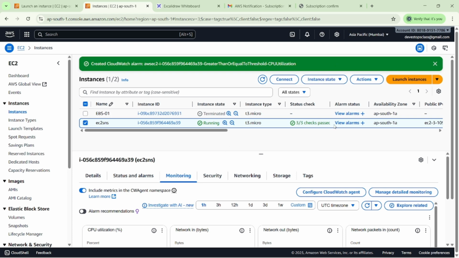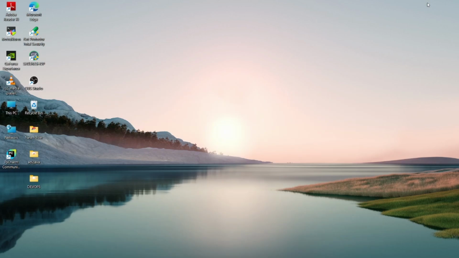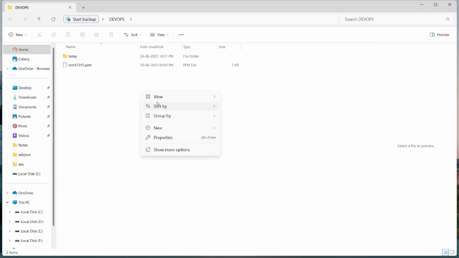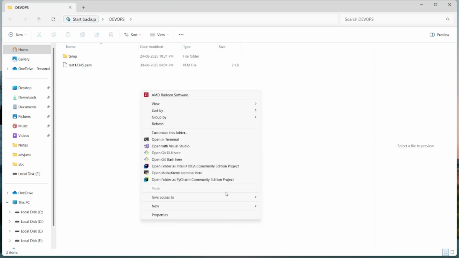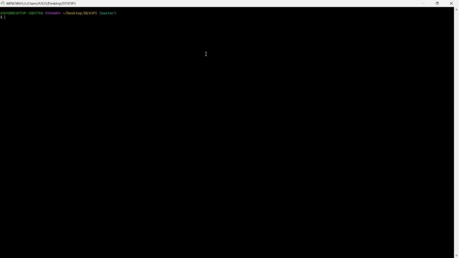Okay. Then how do we connect with our EC2 instance? Because if we want to trigger the alarm, we have to run something on our machine. So I'm going to connect with my machine, because we want to create some load on it. I'm intentionally trying to create some stress on my machine. We already know how to connect with my machine.